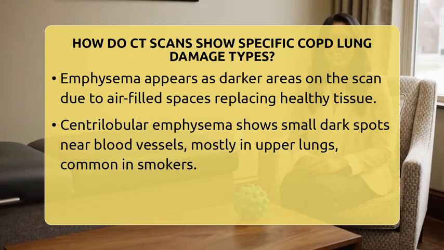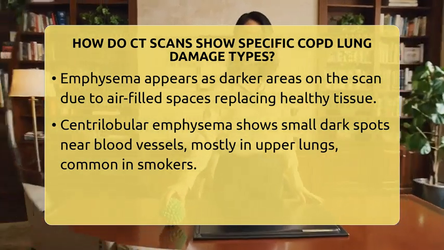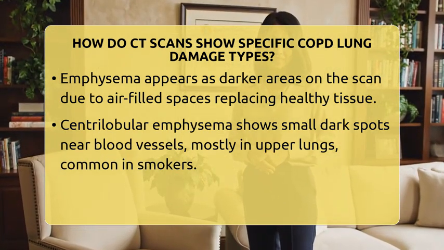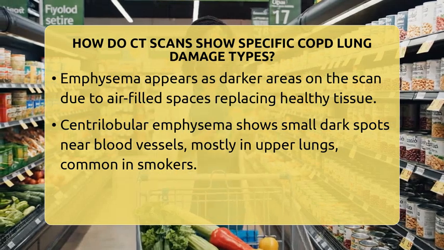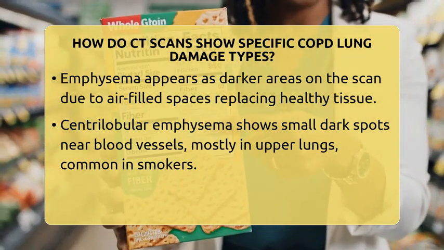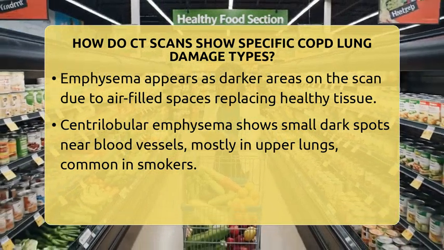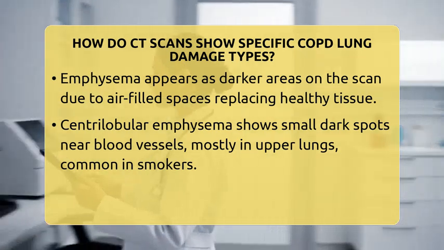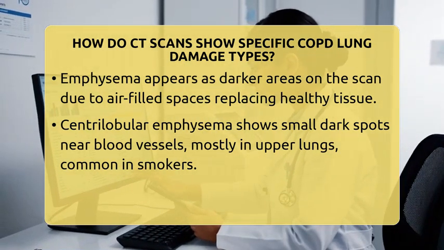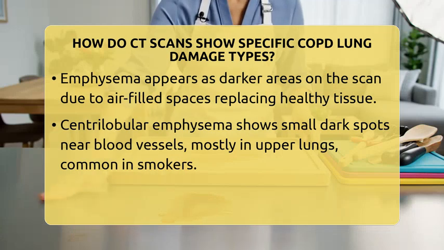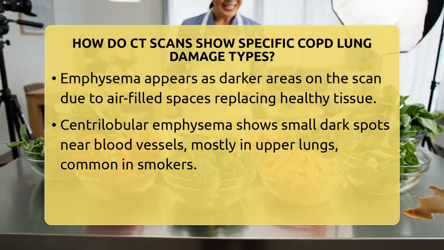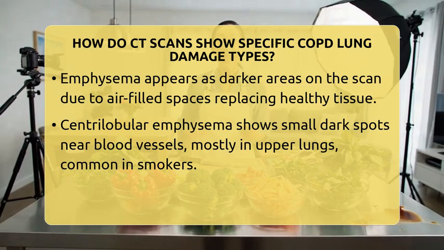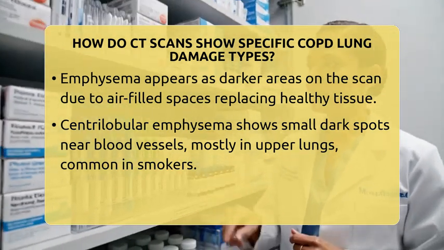There are different types of emphysema. Centrilobular emphysema is common in smokers and appears as small, well-defined dark spots near the small blood vessels inside the lung lobules. These spots are usually found in the upper parts of the lungs. Panlobular emphysema affects the entire secondary lobule, leading to more widespread low-density areas. Paraseptal emphysema shows up near the edges of the lungs, especially close to the chest wall, and appears as larger focal dark patches.